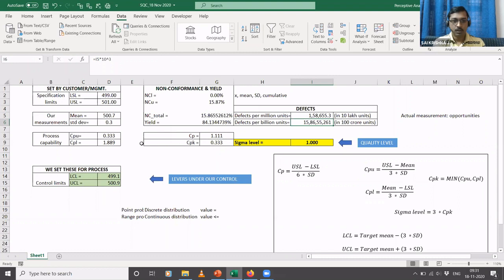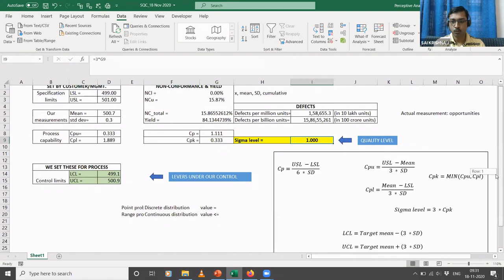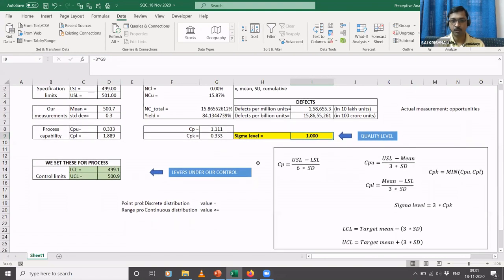You also have something called process capability. You have several parameters here, CPU, CPL, CP, CPK, and using all these parameters you calculate the sigma level of the process, which is nothing but 3 into the CPK. I have listed these formulas here, and basically all of them use the same parameters.